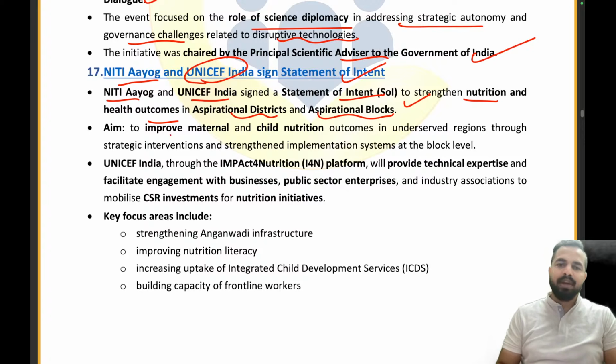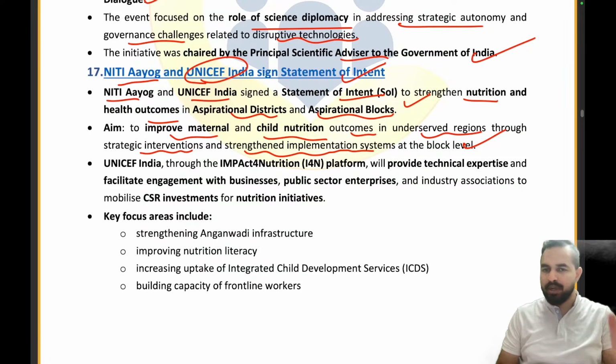It will be improving the maternal and child nutrition outcomes in underserved regions through strategic interventions and a strengthened implementation system at the block level. Clear? We will be improving the maternal and child nutrition outcomes in the underserved regions. These are the aspirational districts and aspirational blocks.